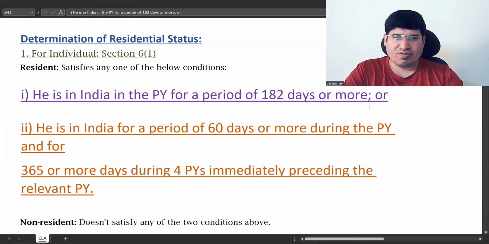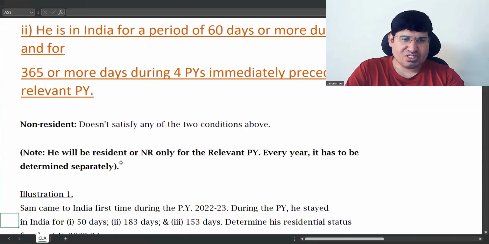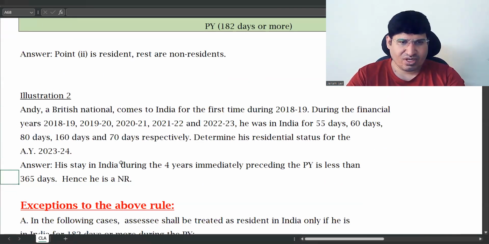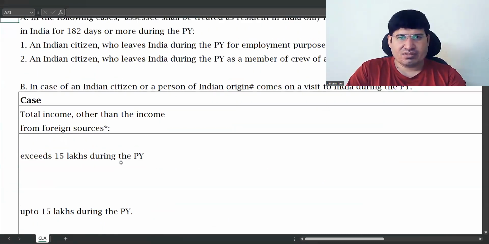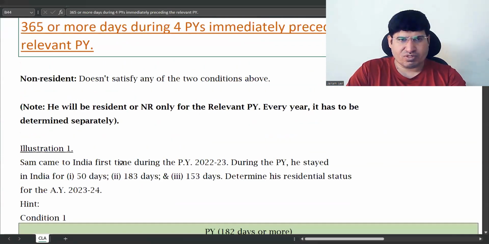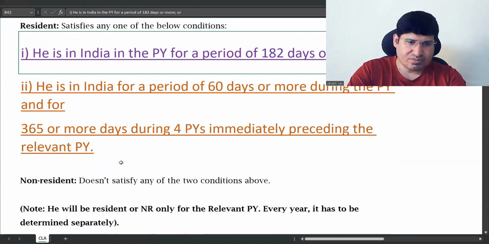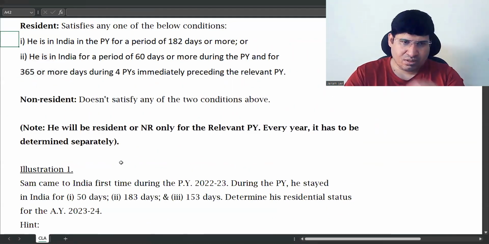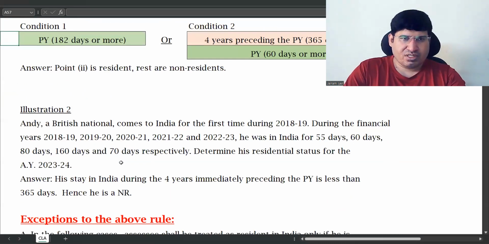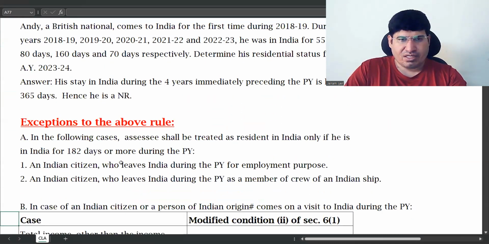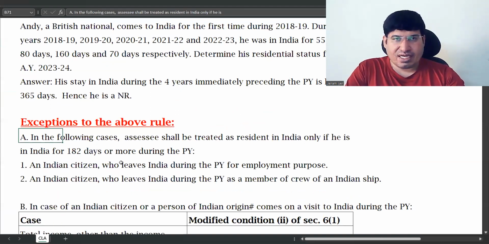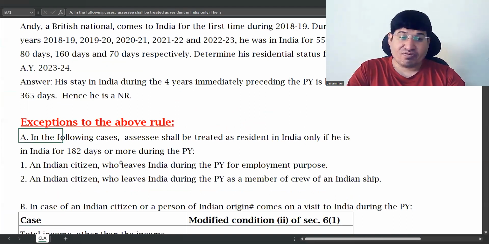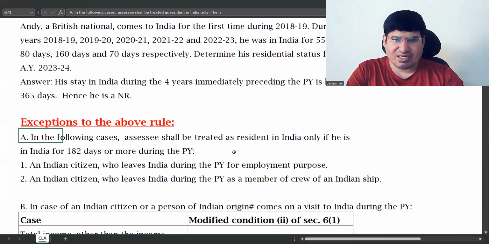Now we have 3 exceptions which we saw, A, B, and C. In the first exception, he will be treated as resident only if he is in India for 182 days or more.